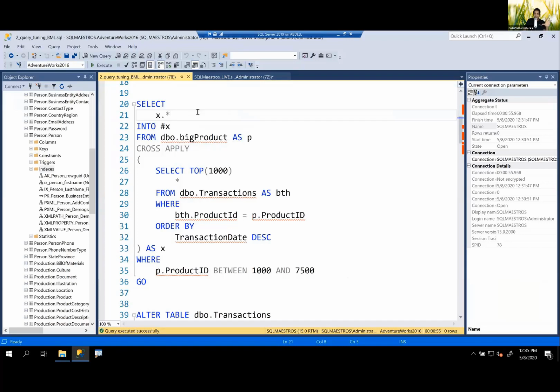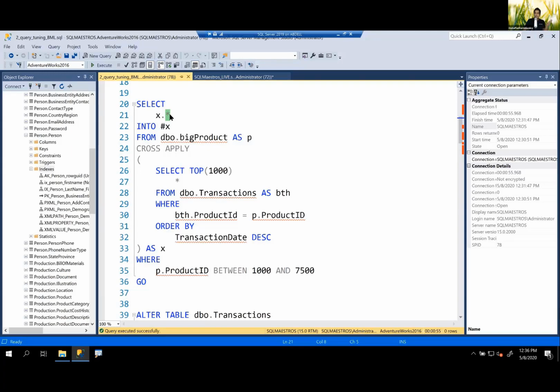Now take a step back and think for a moment. If instead of star, you had put all the column names that you wanted from the transactions table, customer ID wouldn't have been there in the first place, right? And then DBAs, whether they add customer ID or supplier ID or partner ID or whichever ID they wanted to add, they could have added it, and your query would not have been affected. Why? Because you're not using star. The moment you say star, you're trying to get all the columns, and the newly added columns get included. So follow the best practice here.